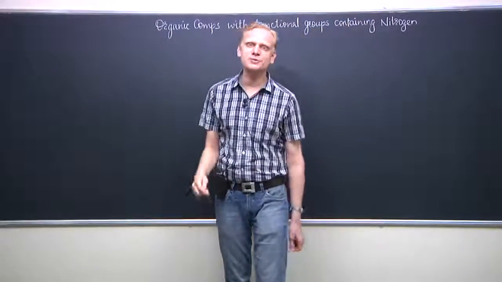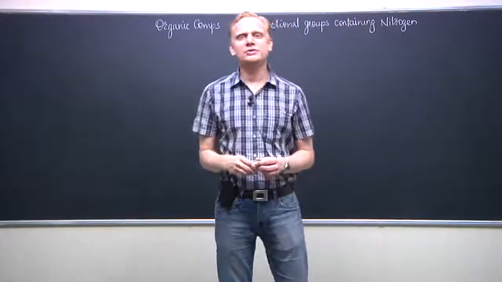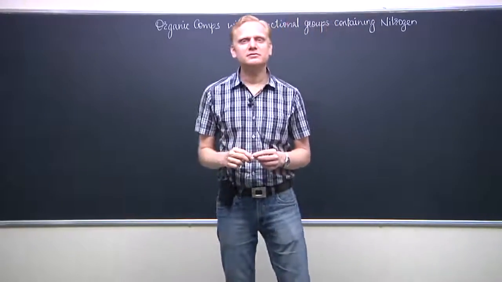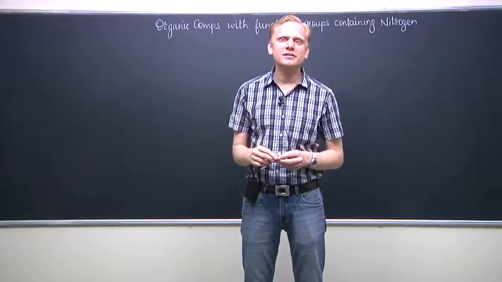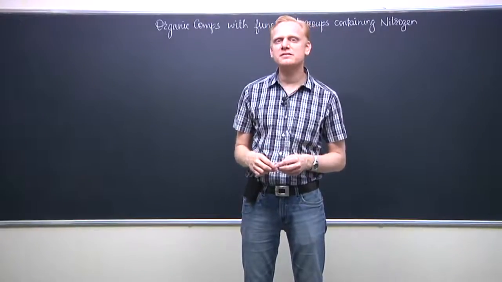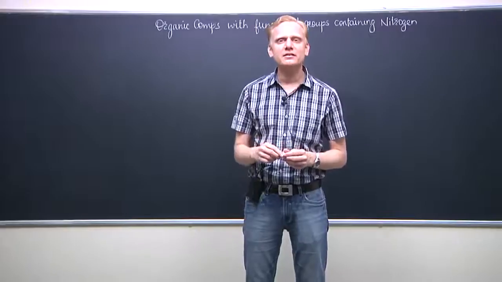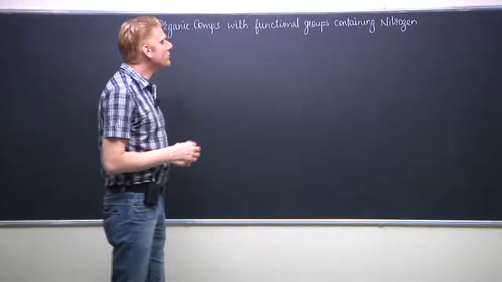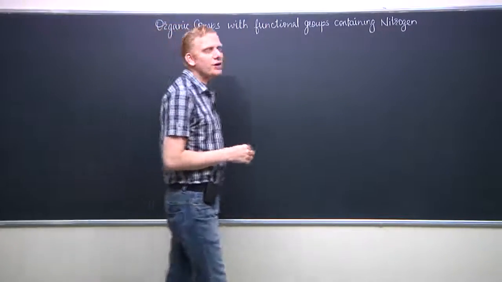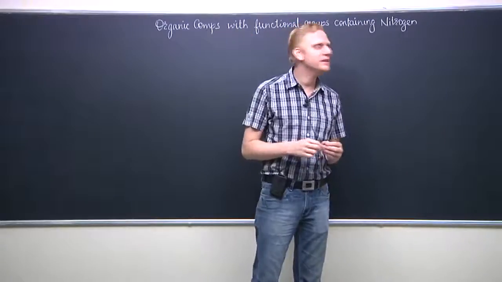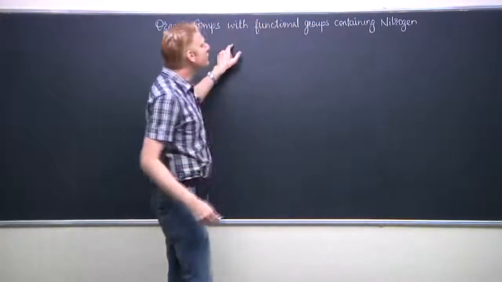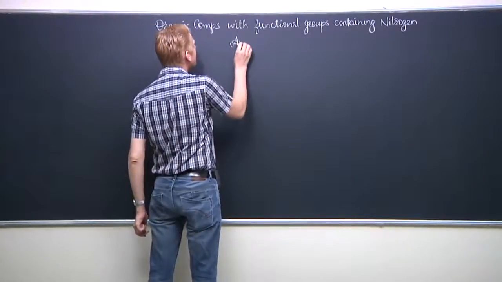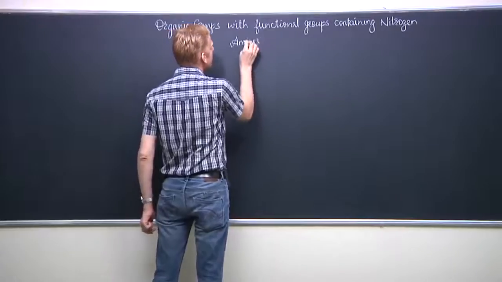नाइट्रोजन कंटेनिंग फंक्शनल ग्रुप्स की जब हम बात करते हैं तो the categories of compounds which are included are amines, cyanides and isocyanides, and the nitro compounds, meaning nitro alkanes and arenes, and the alkyl nitrites. In all these compounds, the first part which we are going to cover is about the amines. So the organic compounds with functional groups containing nitrogen will involve different categories of compounds, in which we are starting with amines.